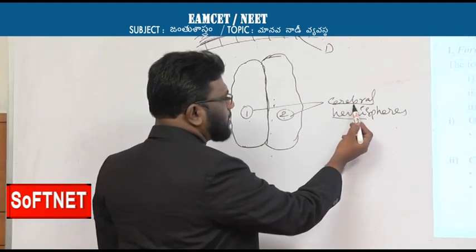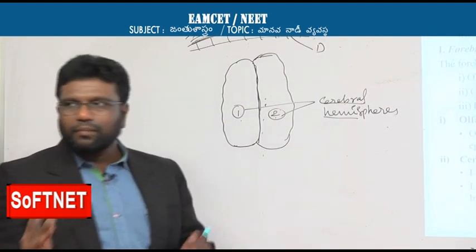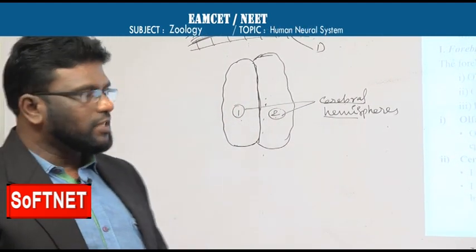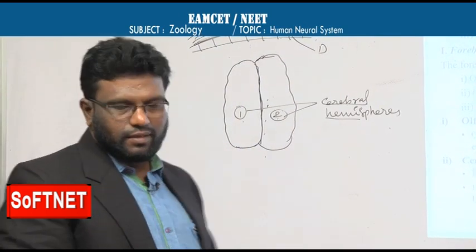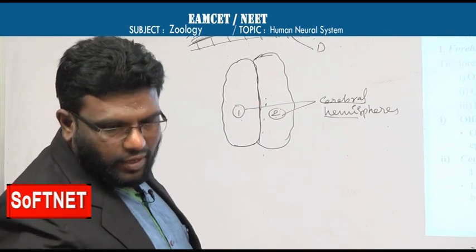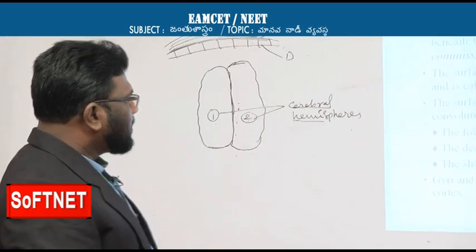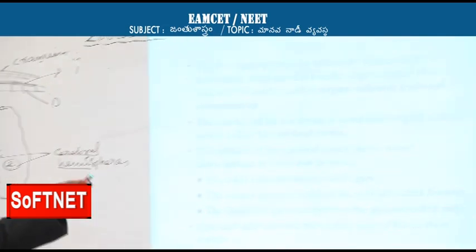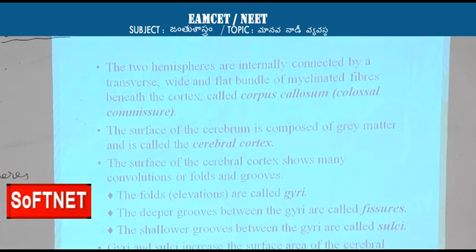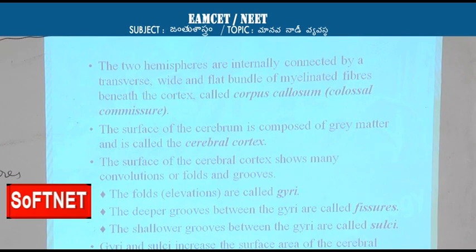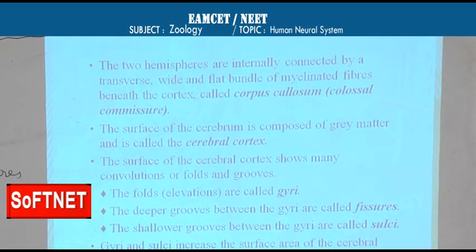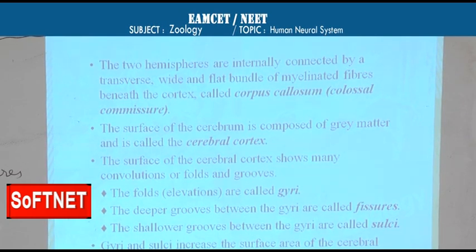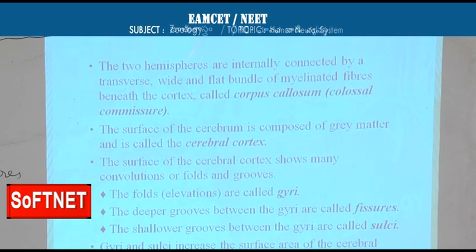Cerebral is related to cerebrum. So the cerebrum is divided into 2 hemispheres which are called cerebral hemispheres. These hemispheres are internally connected by a transverse, wide and flat bundle of myelinated fibers beneath the cortex called corpus callosum, and corpus callosum is also called callosal commissure.